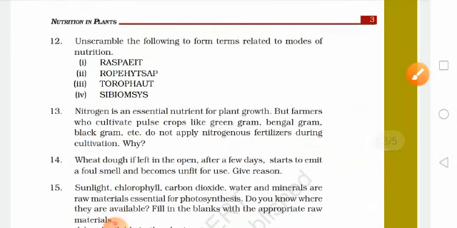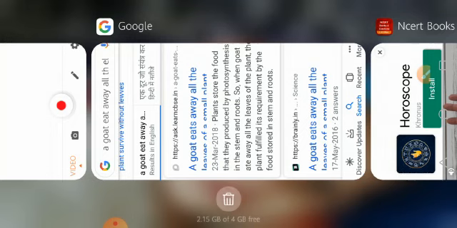Next: nitrogen is an essential nutrient for plant growth, but farmers who cultivate pulse crops like green gram, Bengal gram, black gram, etc. do not apply nitrogenous fertilizers during cultivation. Why?